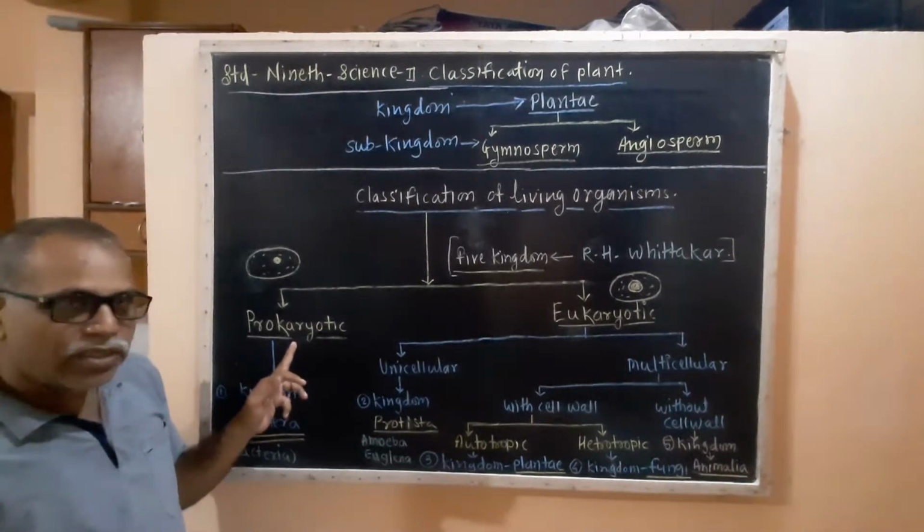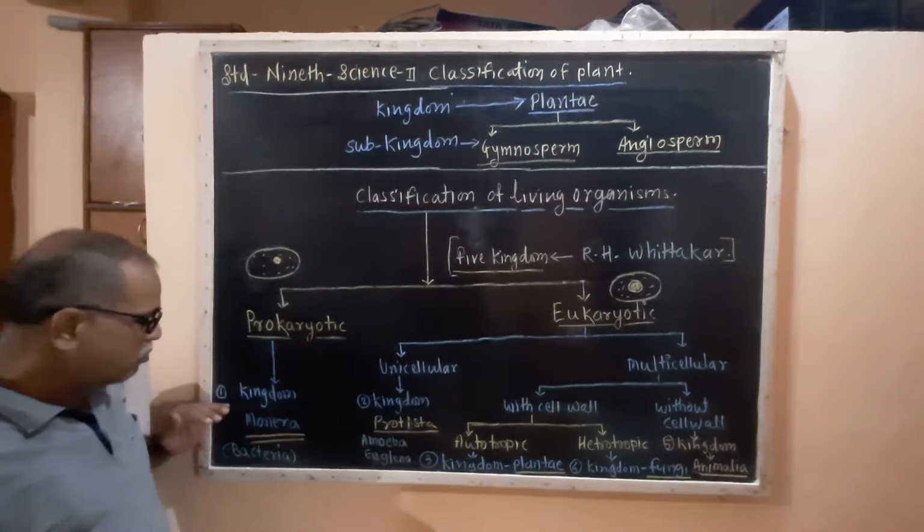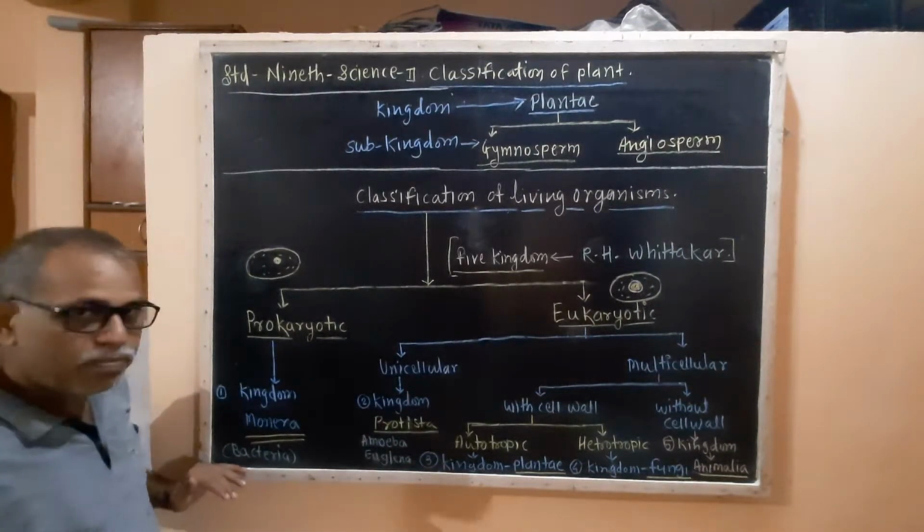In these prokaryotic cells the first kingdom is formed, that is the Monera, whose example is bacteria.